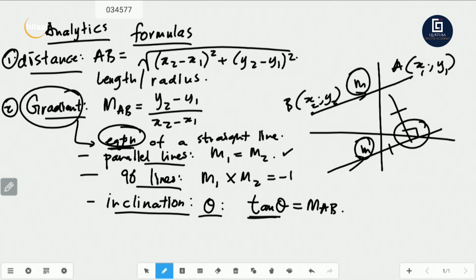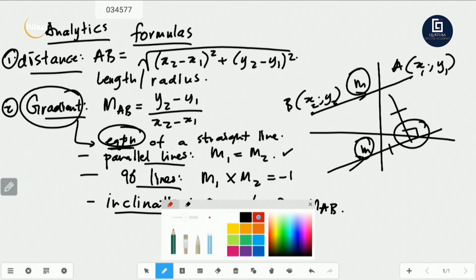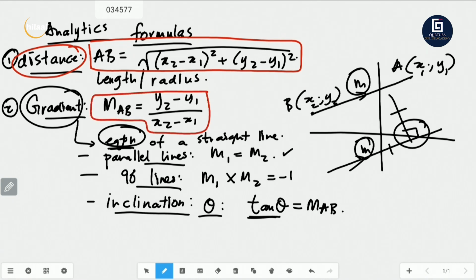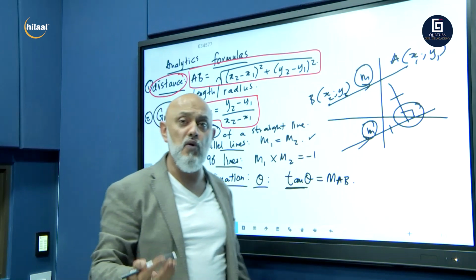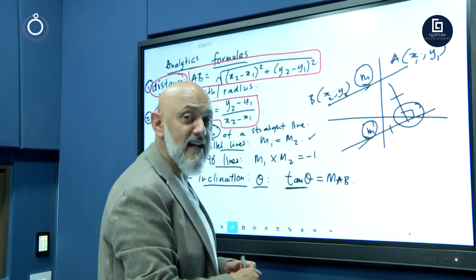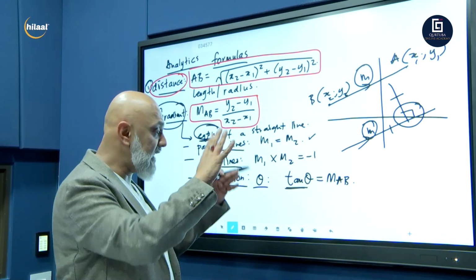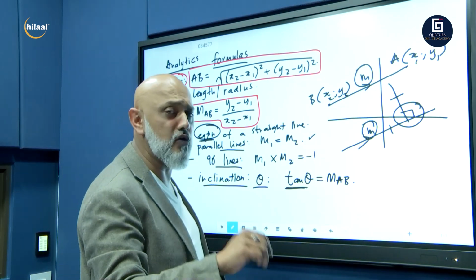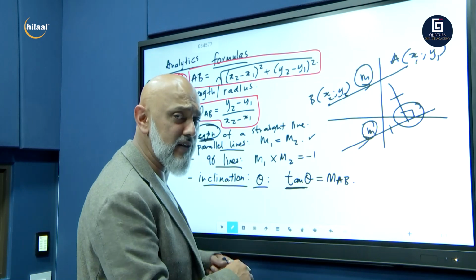So guys, we've got two formulas here. I'm just going to change the color. Number one, we've got the distance formula. Please remember that one, the first one in red. And we've got the gradient formula. This is just where we use these two formulas. There are another 2 or 3 formulas coming up, guys, and that will complete the formulas that we require for normal analytics. I'm not talking about circle analytics. We're going to get to that just now.